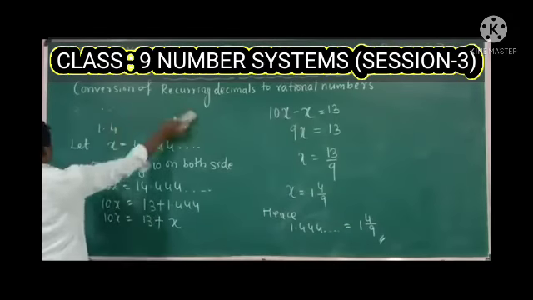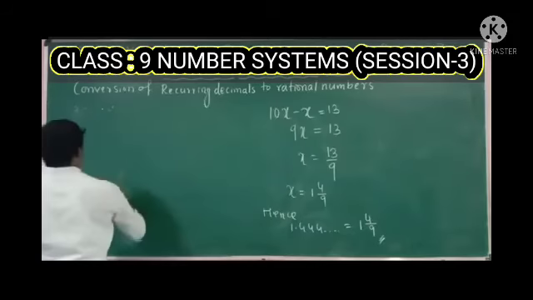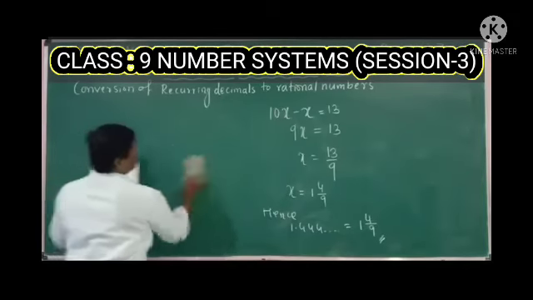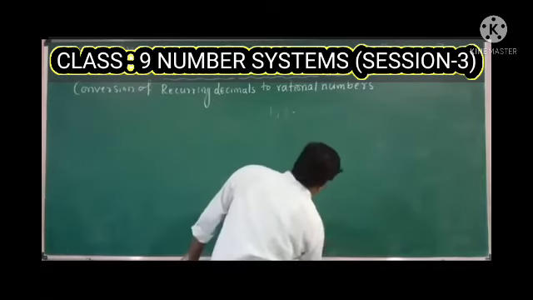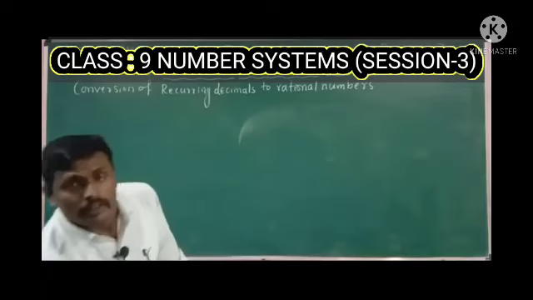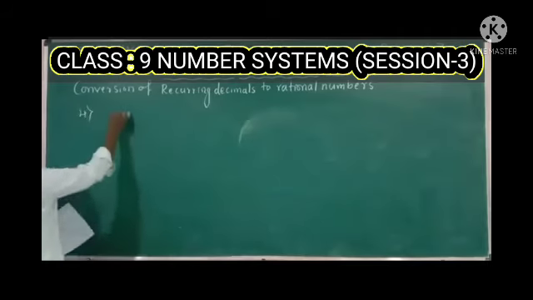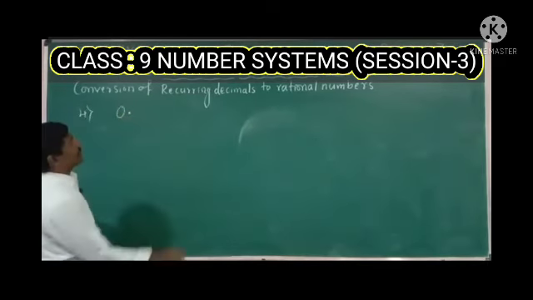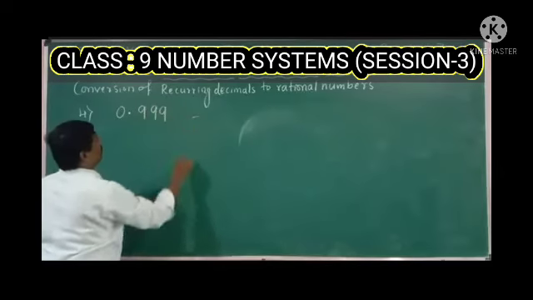Fourth one, the given decimal expansion is 0.999. You just need to convert that 0.999 into the form of a rational number, which is in the form of P by Q, where Q is not equal to 0. So the fourth one, the given recurring decimal is 0.999.